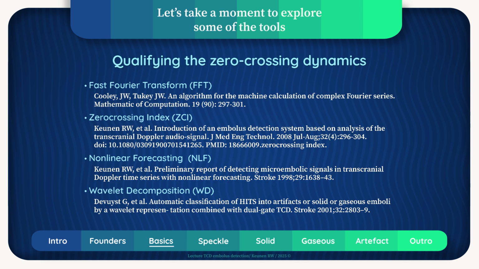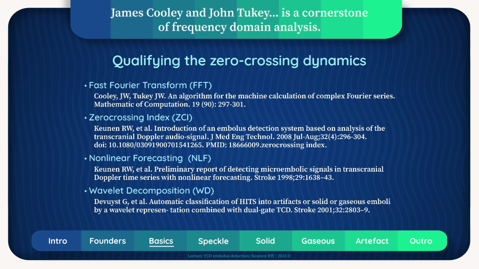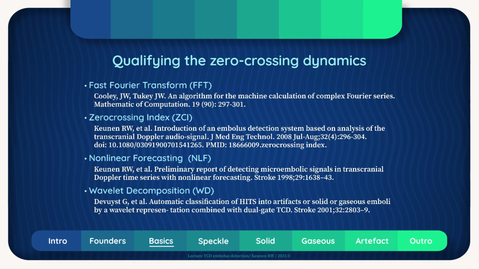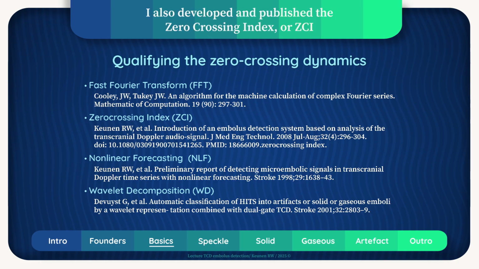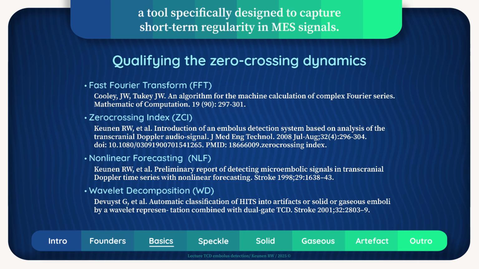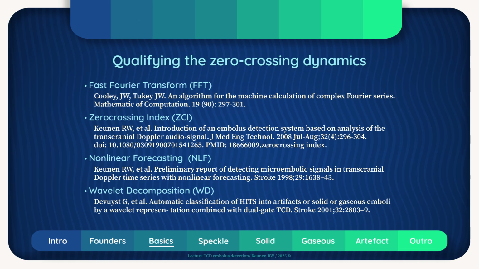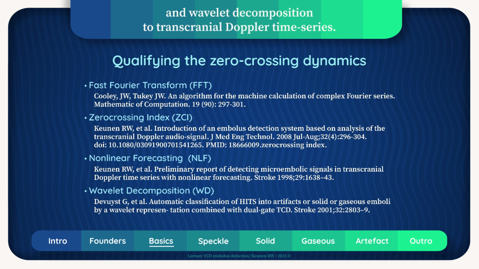Let's take a moment to explore some of the tools used to analyze the frequency dynamics of embolic signals. The fast Fourier transform, or FFT, originally developed by James Cooley and John Tukey, is a cornerstone of frequency domain analysis. I also developed and published the Zero Crossing Index, or ZCI, a tool specifically designed to capture short-term regularity in MES signals. In our research, my colleagues and I have also applied advanced techniques such as nonlinear forecasting and wavelet decomposition to transcranial Doppler time series.